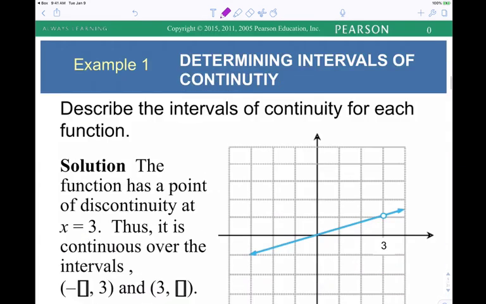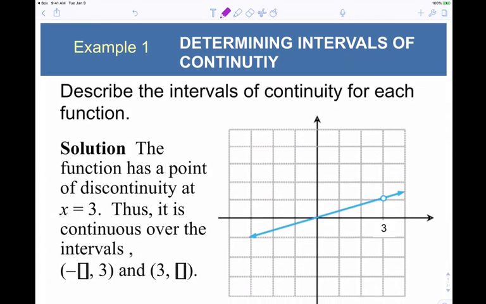Intervals of continuity. What's this? What kind of function is this? It's a straight what? For the most part, it's linear. Notice if we trace this left to right, if we started here, we can get to any point going this way, agreed? Because the arrow means continue the pattern, so we can get to any point even if we continue off the screen. But if we come here, it's not defined when x is 3, so we have to pick up our pencil and jump over that gap. You see what I mean? So this is an example of something that is not continuous.